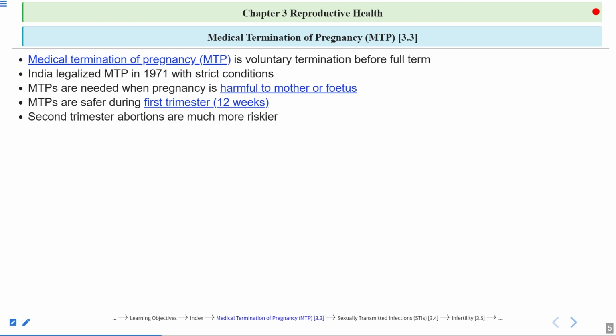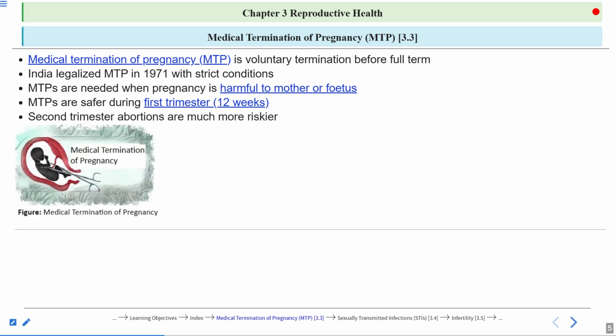Okay, second trimester abortions are much riskier. So here you can see this is an image showing you the medical termination of pregnancy. Here this image is showing you the abortion of the fetus. Before the full term, the fetus hasn't developed yet.